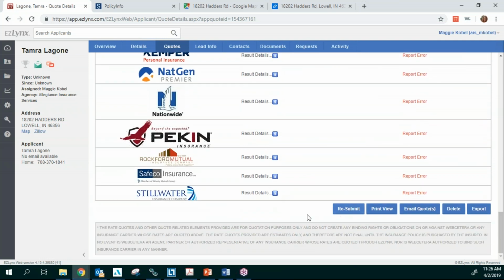If you need to resubmit this quote because your client is telling you some other information, you can come back in here and resubmit them. I recommend you do not email your quotes to your clients from EasyLink. It's very important to take your top 3, maybe you're only doing your top 2, firm them up, and then present those quotes to your clients.